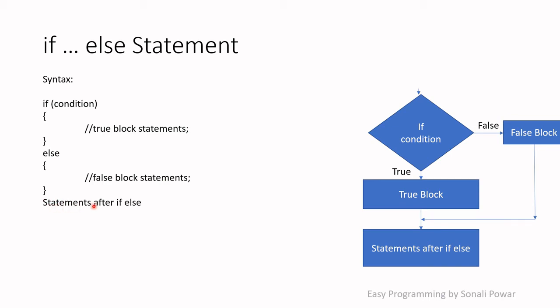So here you can observe that only one block will be executed at a time. It will execute either the true block or the false block, depending upon the condition. But every time it will execute the statements which are written after the if else statement. If the condition is true, it will execute the statements written after the if else, and if the condition is false, it will also execute them. So this is about the if else statement.